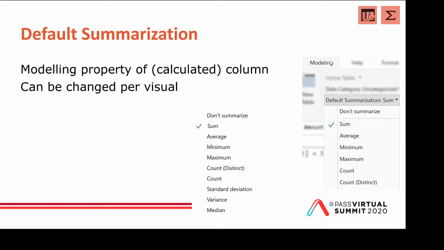And you can also change it per visual. So even if it's a sum in the model, you can show an average in your visual. And funny enough, the elements are almost the same: sum, average, minimum, maximum, count, and count distinct, only the order is exchanged between the model and the context menu of the visual. And then we also have the standard deviation, variance, and median, only to select in the visual, but not when you model your data.